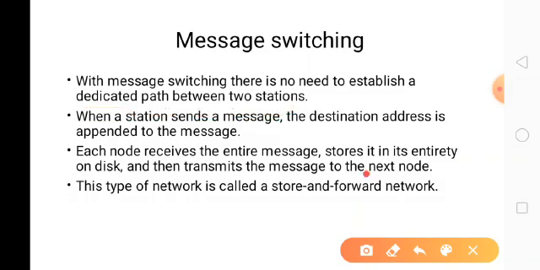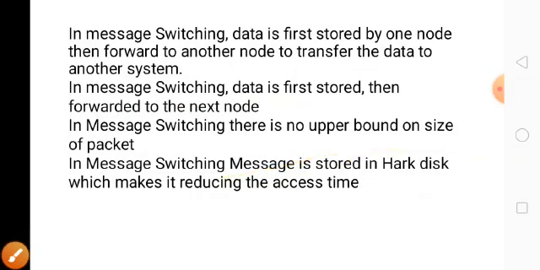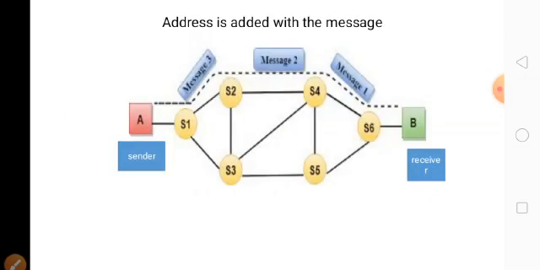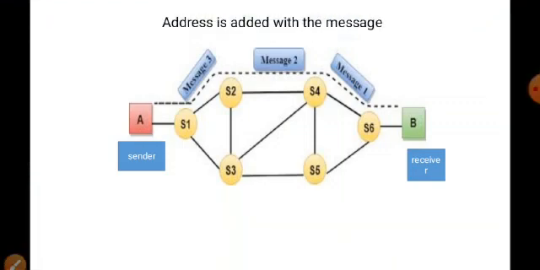Like that, it will be forwarded. Each node has to store it. The message has to be stored in S1, then only it will be forwarded to S2. Then it is stored in S2, then forwarded to S4. So S1, S2, S4, S6 must have higher storage capacity.